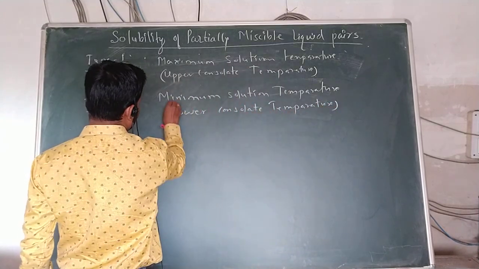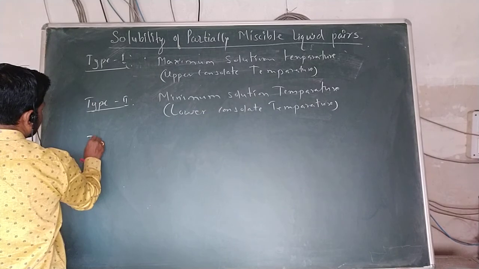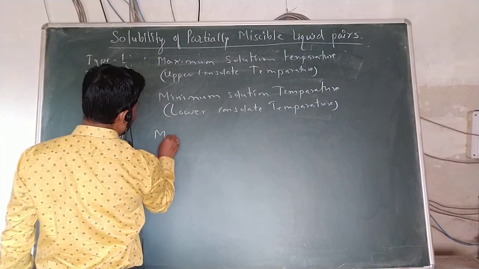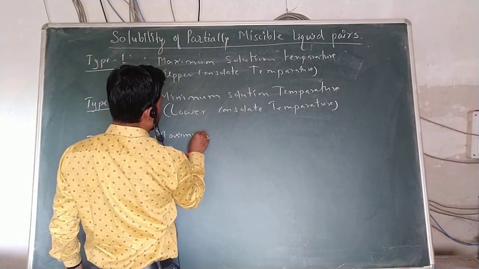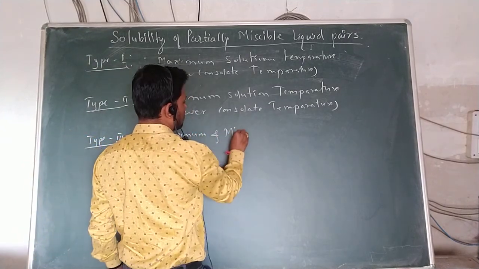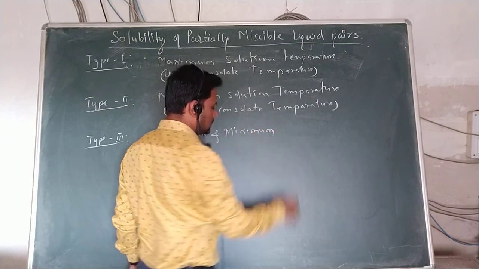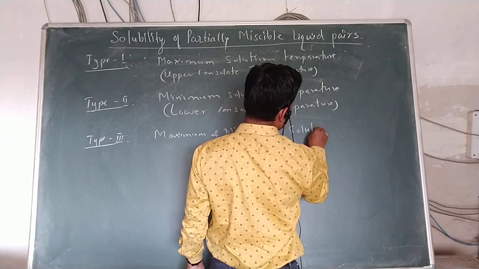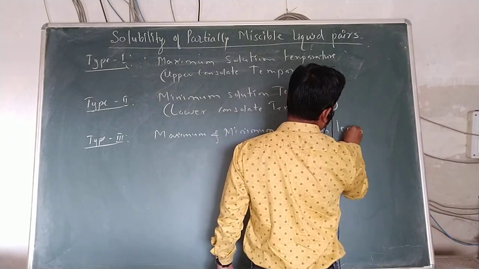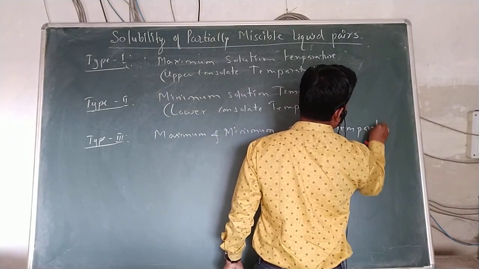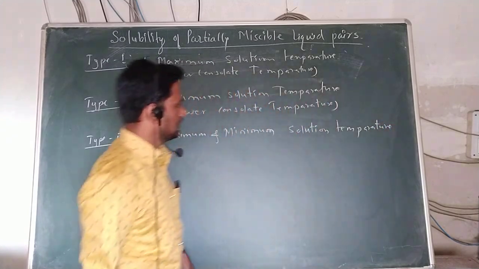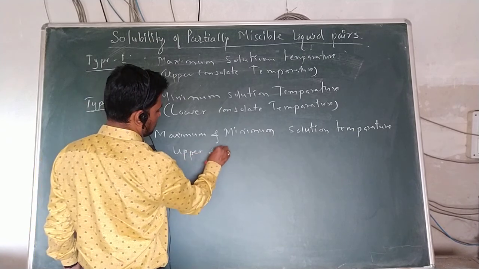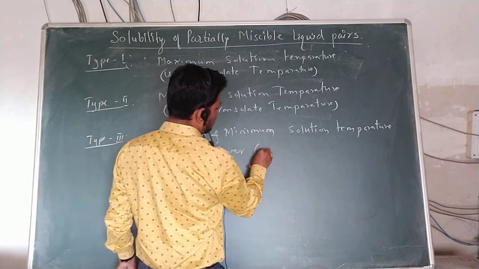Now the third one, type 3, is the maximum and minimum solution temperature. This is also called the upper and lower consolute temperature.